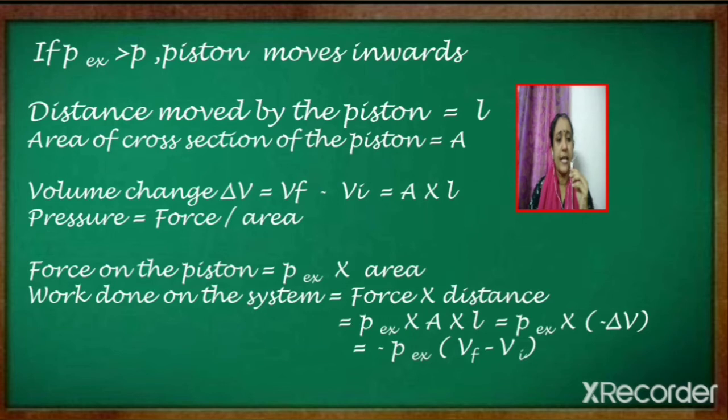Why is it that a negative sign is introduced? It is because we know that work done on the system is positive. So if it has to be positive, what should V final minus V initial be? We know that during compression work, V final minus V initial, or delta V, will be negative. So negative into negative will become positive, and so work done on the system can be obtained as positive. So that is why a negative sign is introduced in the equation.